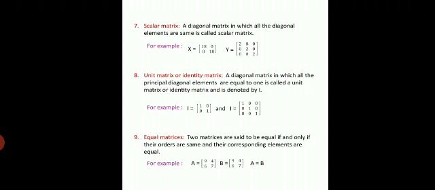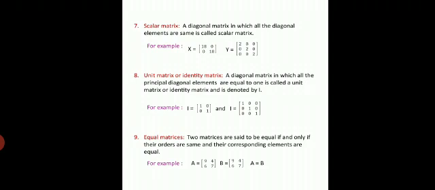I repeat, principal diagonal elements are equal to 1 is called a unit matrix or identity matrix, and it is denoted by the letter I. For example, I is equal to the leading elements are equal to 1 and all the rest of the elements are equal to zeros, for both the 2 into 2 matrix and the order 3 into 3 matrix.